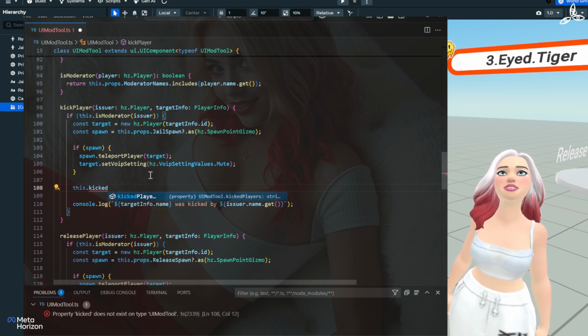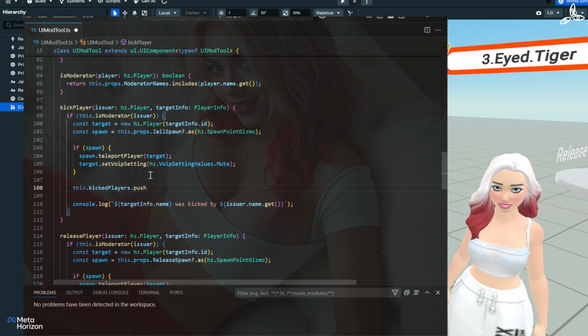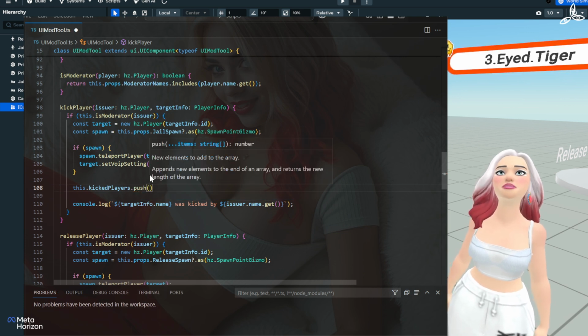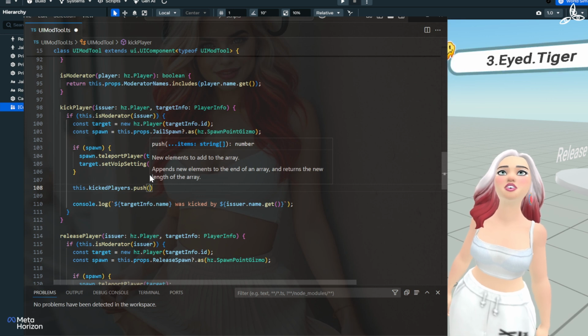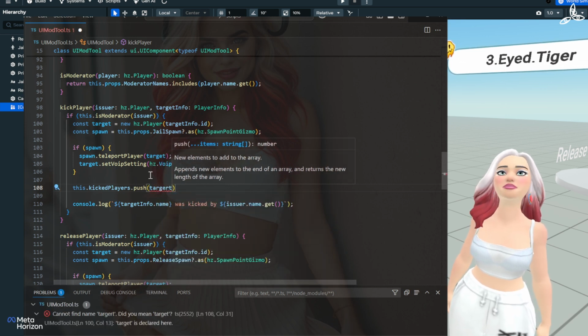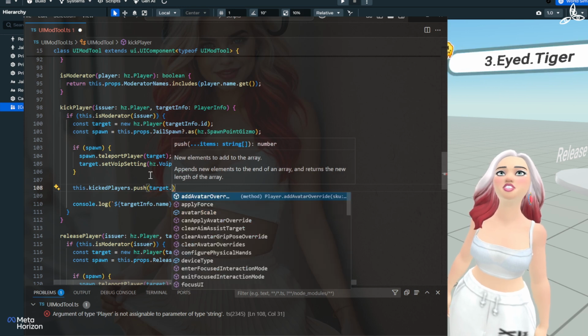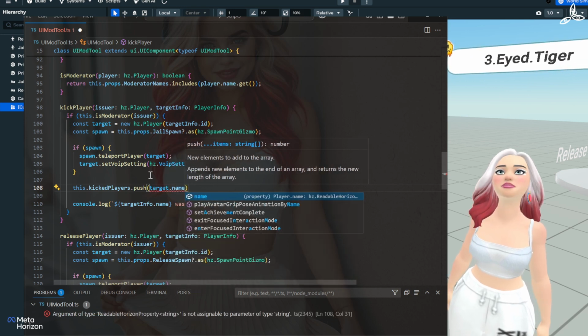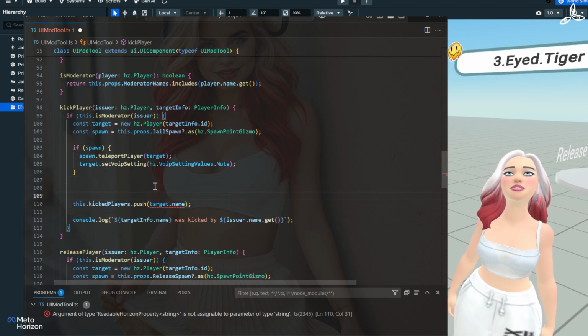Oops, I'm sorry, I don't know why that happened. This dot kickedPlayers dot push. And we're going to add the target in. But remember, it's not a player info. We're actually going to put in the target dot name.